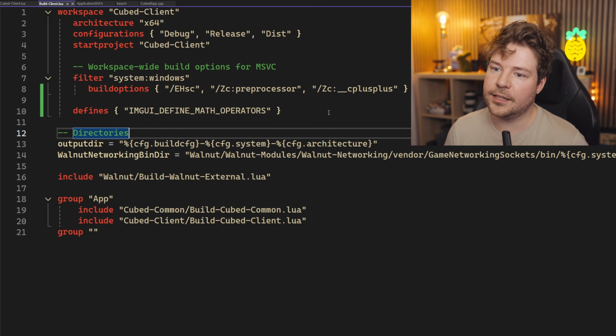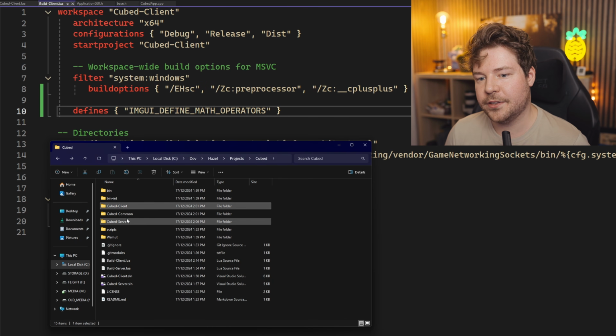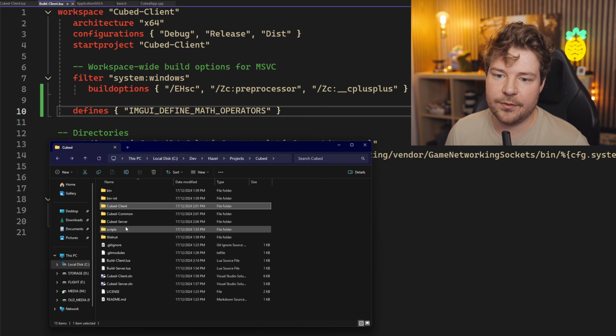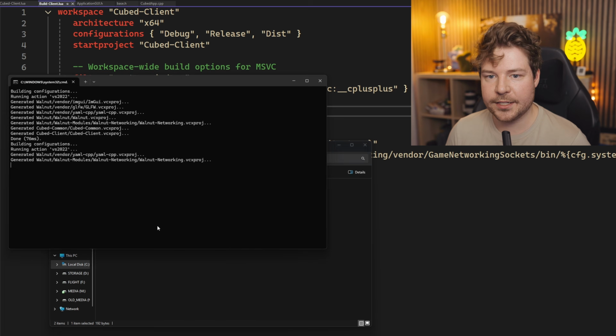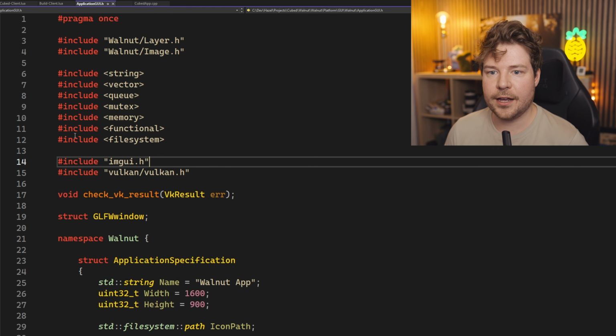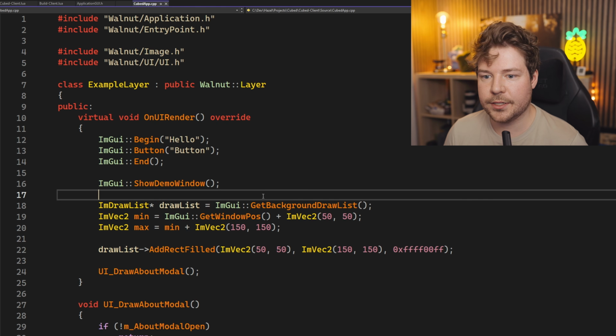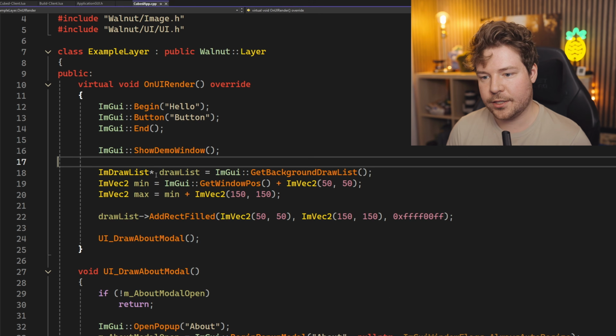I might just do it at the workspace level, since this applies to everything. We don't really need it for the server because we don't even use ImGui in the server. So I'll just leave it here for the build client.lua script. Let's run setup again. We'll reload this. Make sure that we don't have this inside our application GUI, and we should still be able to use those math operators and they should compile fine. Okay, so that's just a little note there.